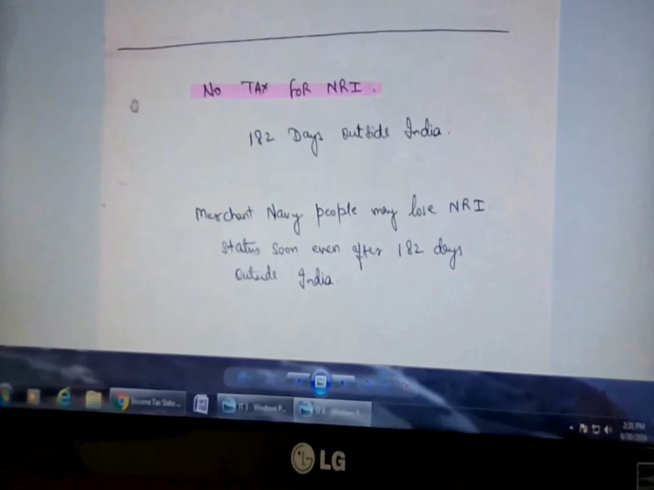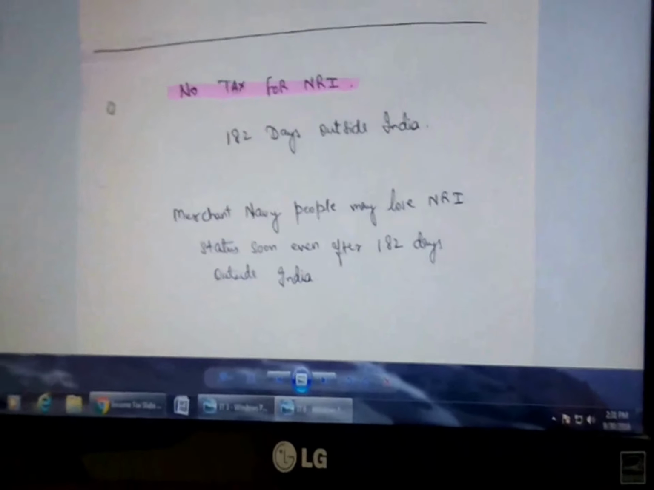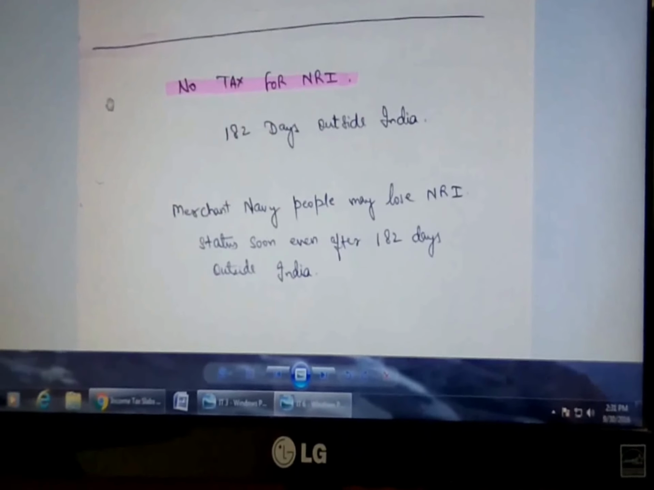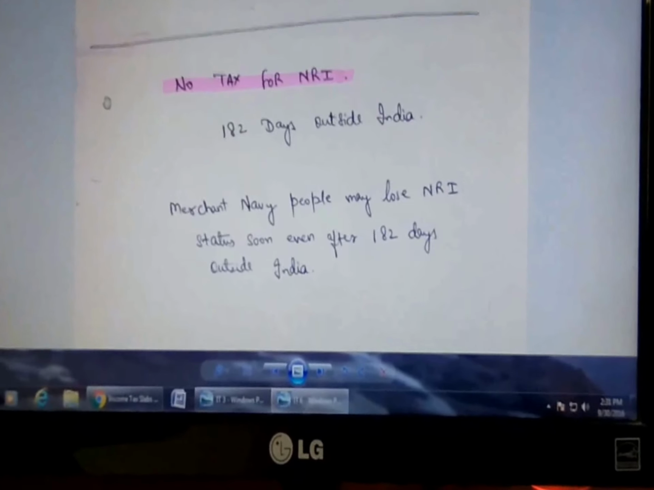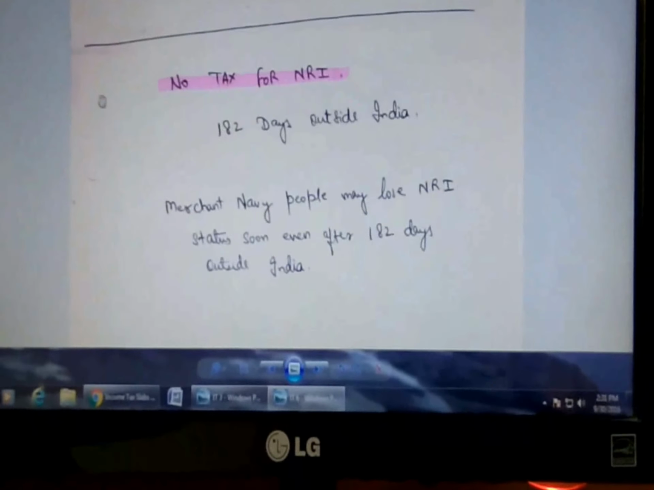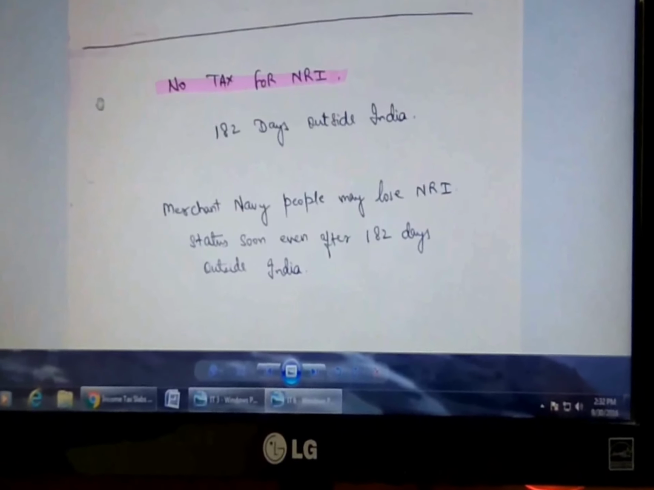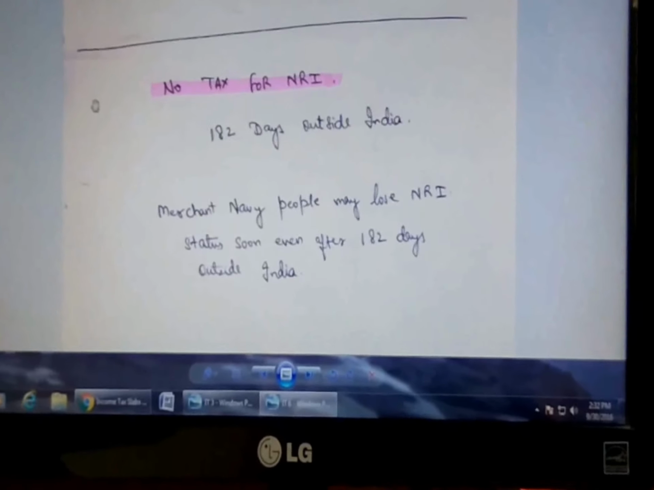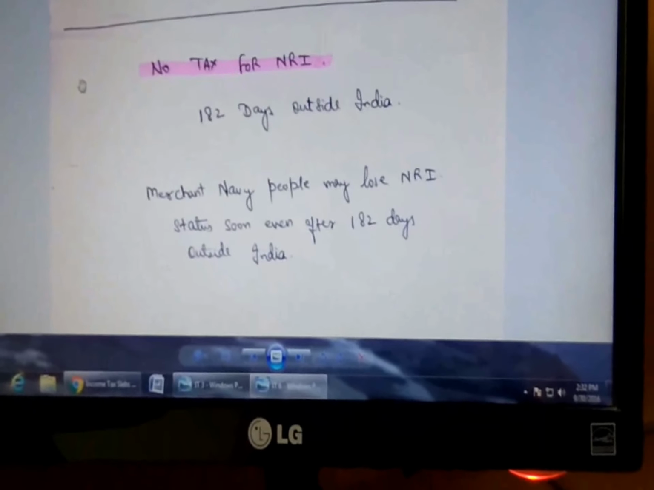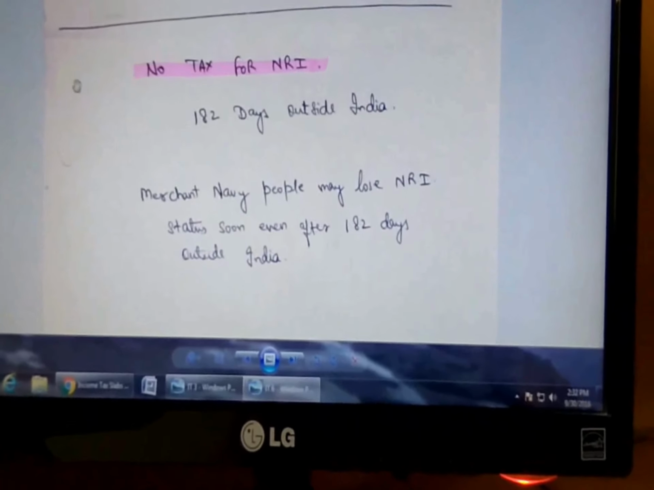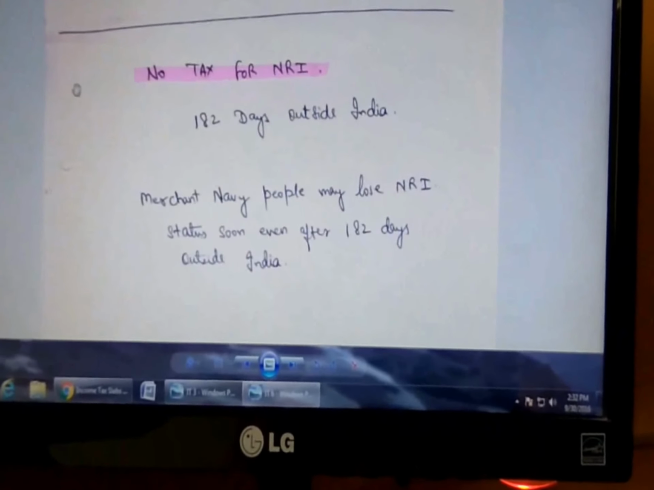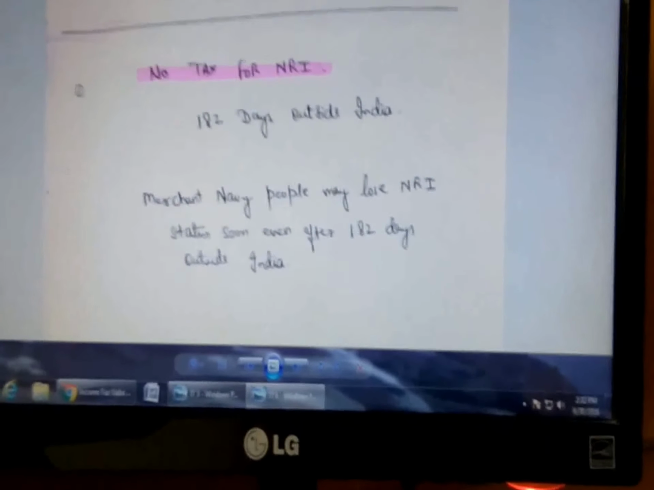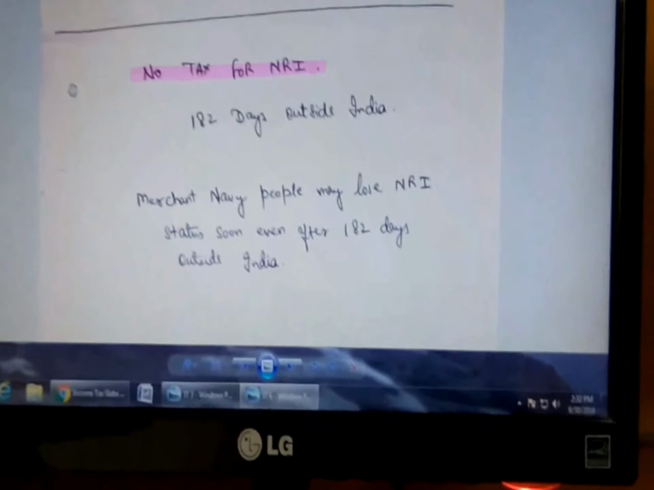But there is one exception, most probably coming soon, that Indian Merchant Navy officers who are so far considered to be NRI, if they complete 182 days outside India, they might fall into the non-NRI category soon because of changes in laws, and they will be required to pay tax. So I think it is most useful for these people who have never had the trouble of calculation and doing the paperwork related to tax to understand what income tax laws are.